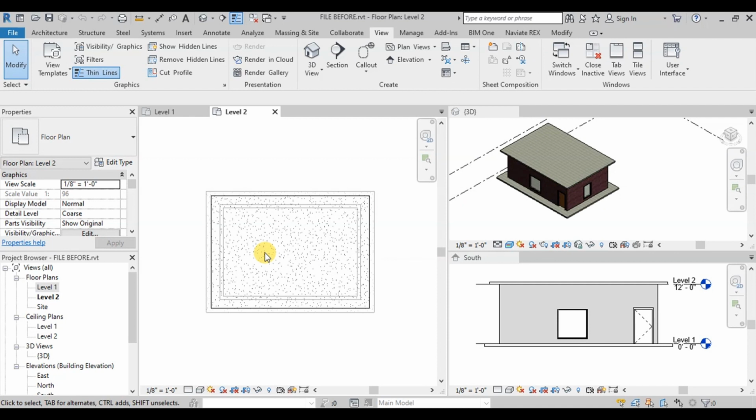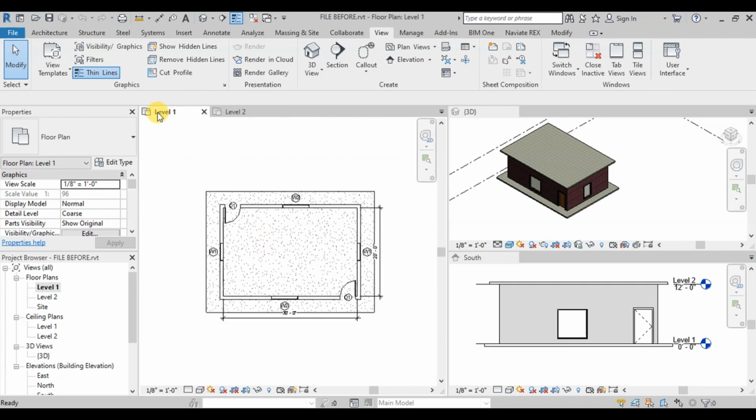We have created our roof in our previous video. Now let's see how we can make a building section in Revit. We are in level 2. Let's open level 1. We will make a section of building from here.